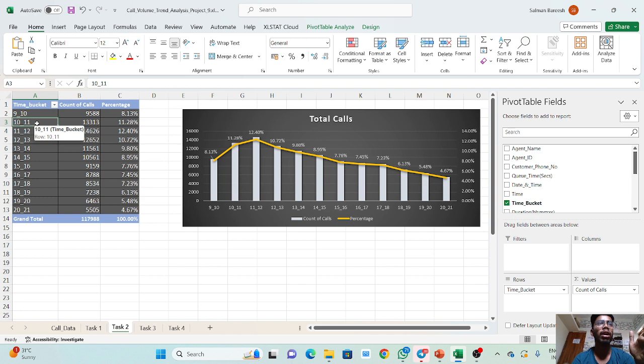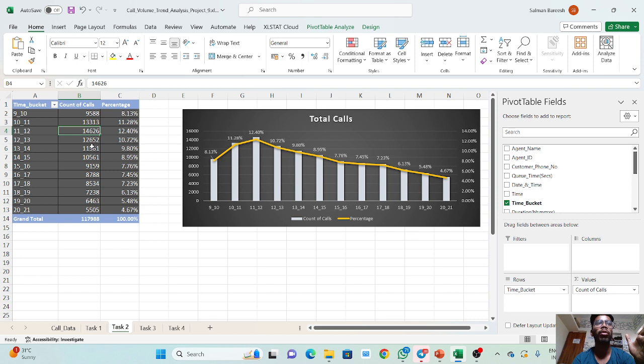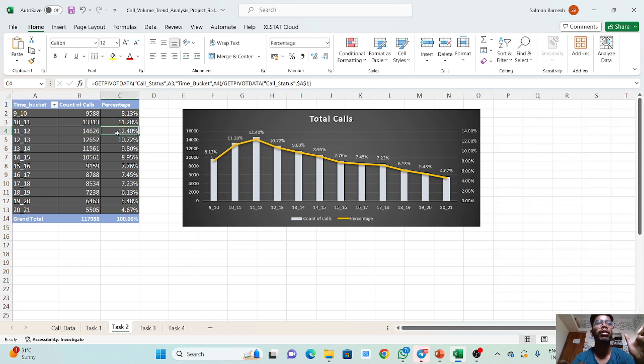In the 10 to 11 bucket, we obtained 13,330 total calls, and we also found a percentage. In the 11 to 12 bucket, we obtained more calls, 14,626, which contributes 12.4 percent.